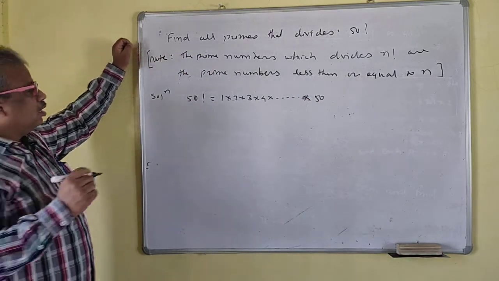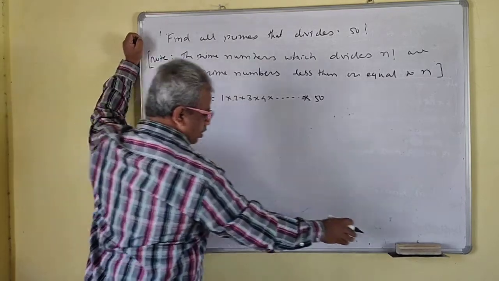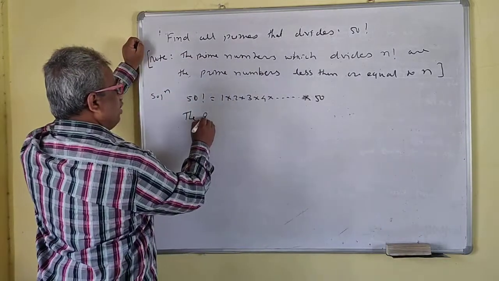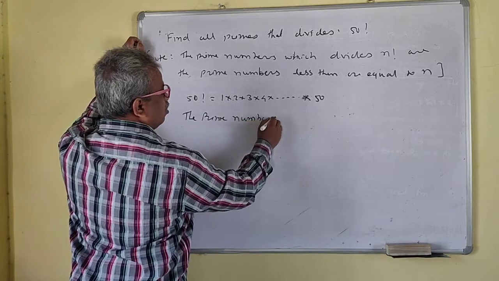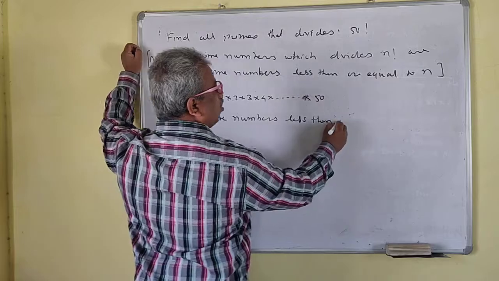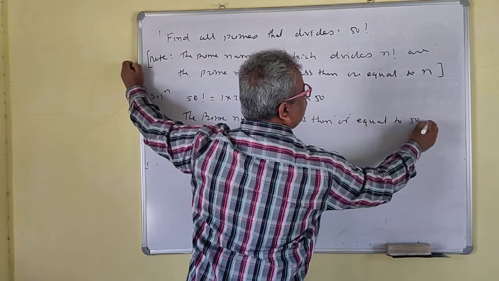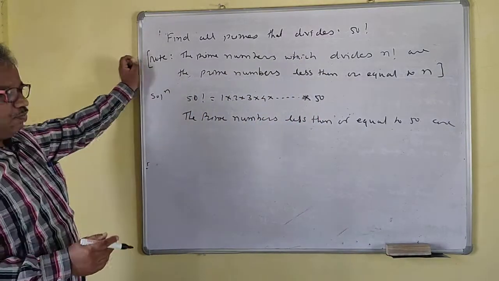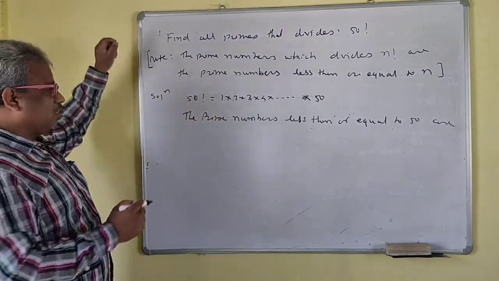The prime numbers less than or equal to 50 are, okay, we write all the primes which lie between 1 and 50.